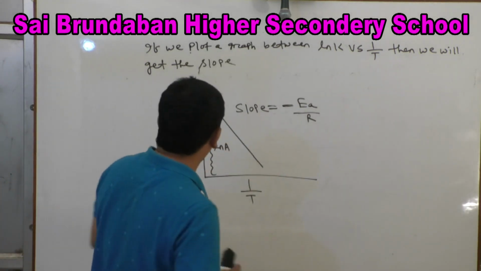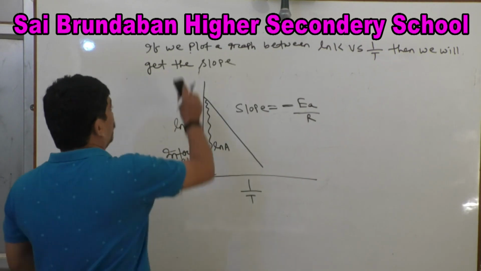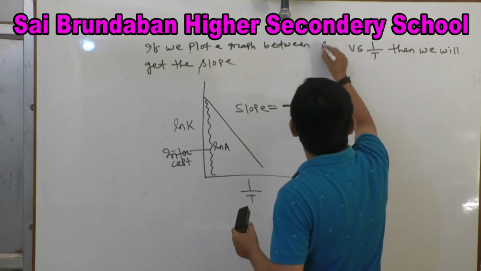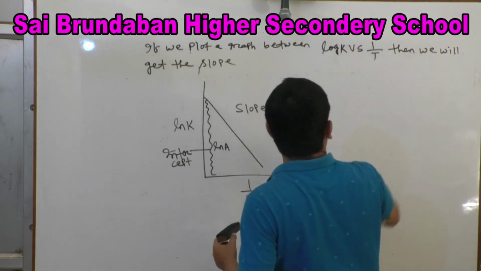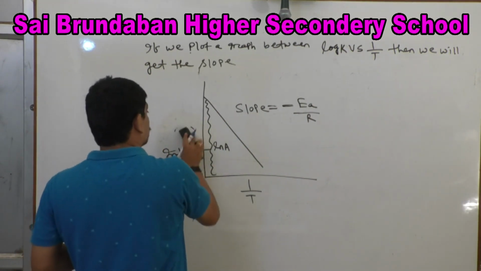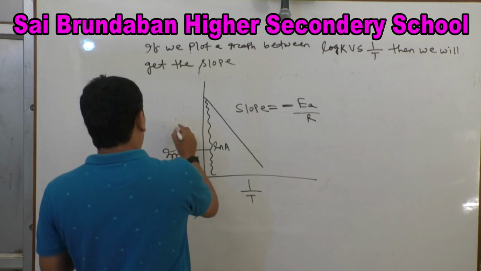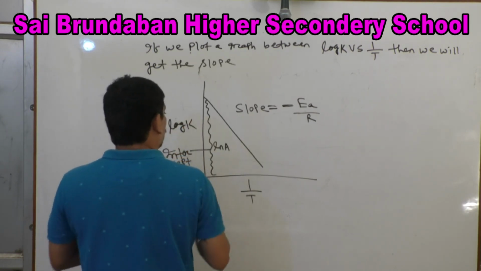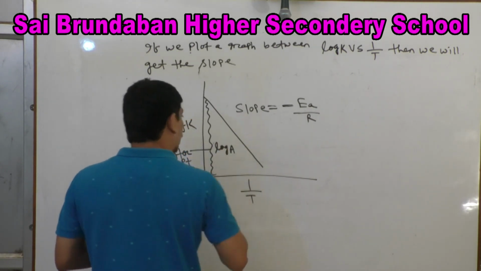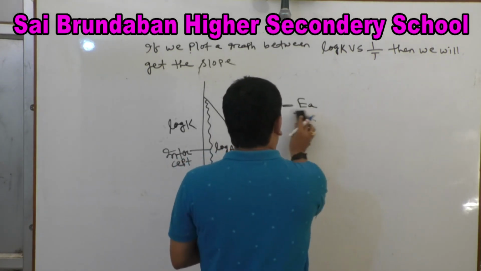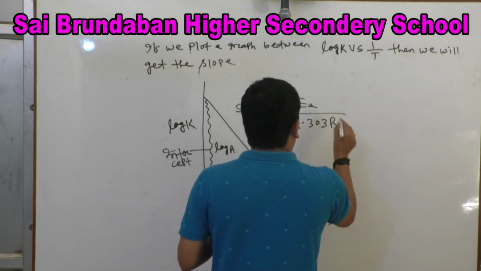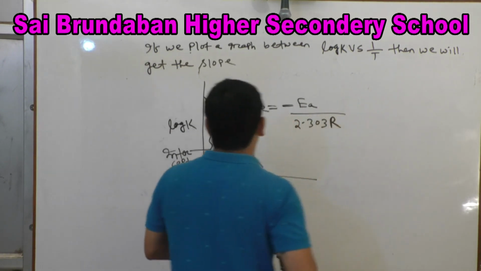Next, if we plot a graph between log k versus 1/T, then the intercept is log A and the slope equals −Ea/(2.303 R).